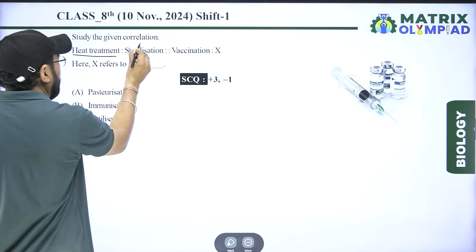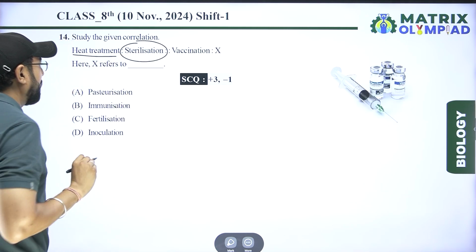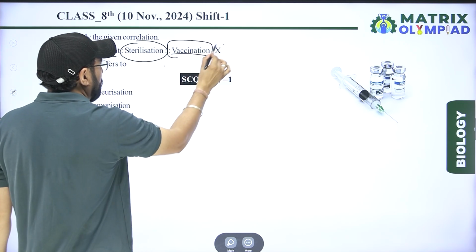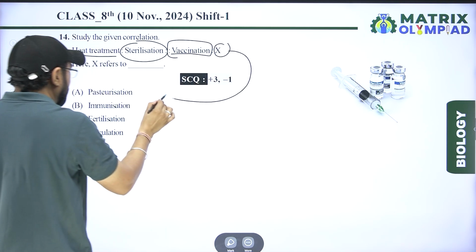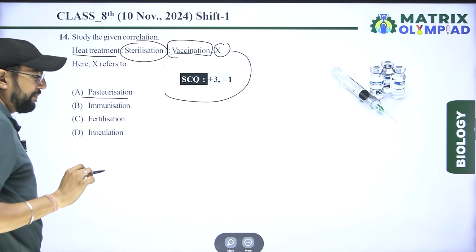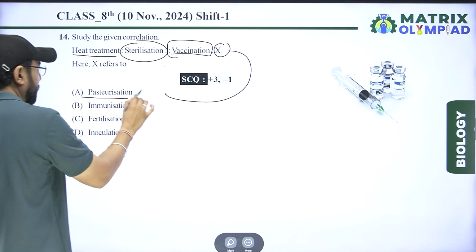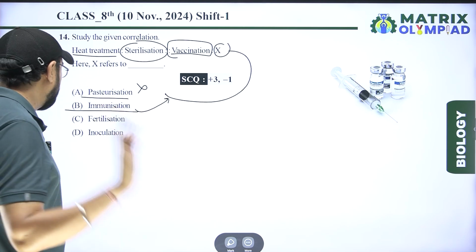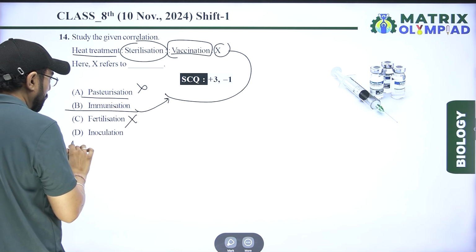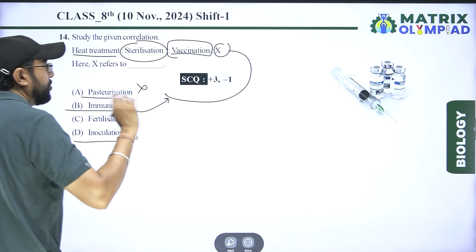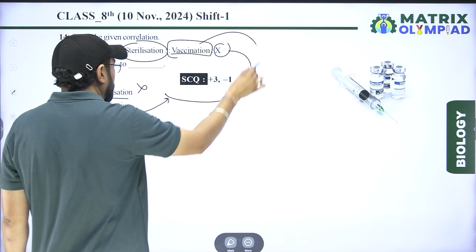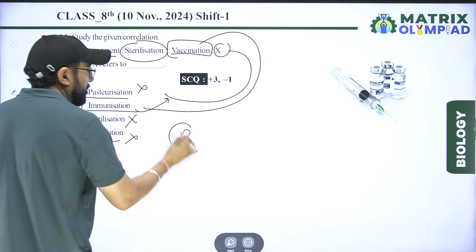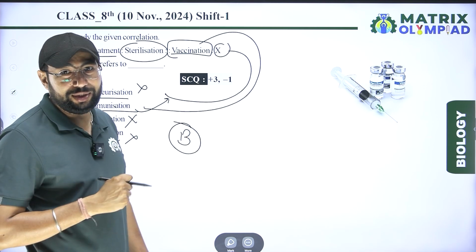Heat treatment relates to sterilization. Vaccination relates to X. X is pasteurization? No, that is wrong. Immunization relates to vaccination. Fertilization, no. Inoculation, no. So vaccination relates to immunization. Option B is correct for this question.